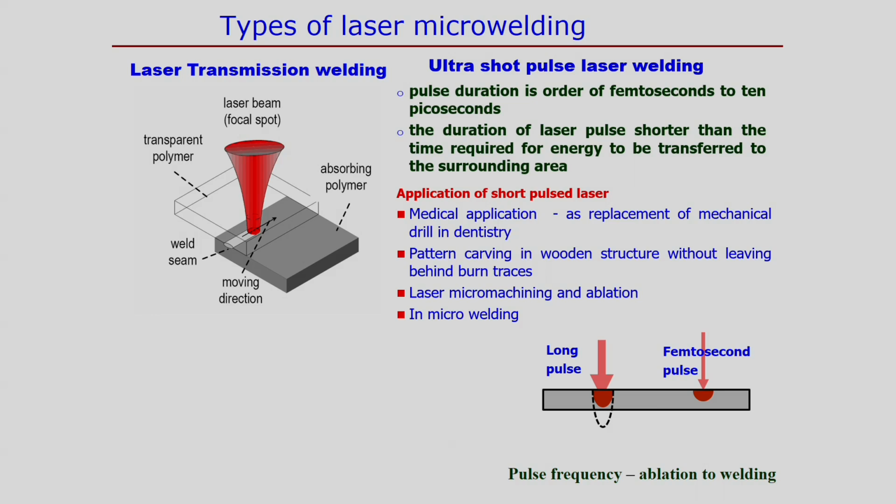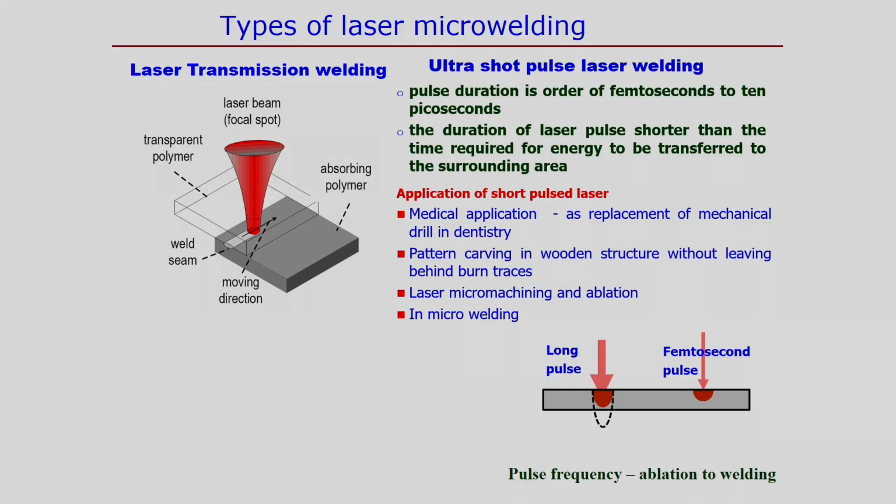Now, applications of the short pulse laser: in medical applications, for example, as a replacement for the mechanical drill in dentistry; and pattern carving in wooden structures without leaving burn traces. So, we can carve exactly while producing a minimum heat affected zone, or almost no heat affected zone.